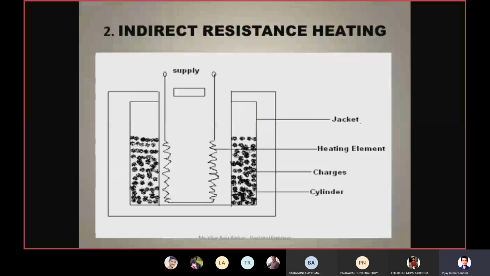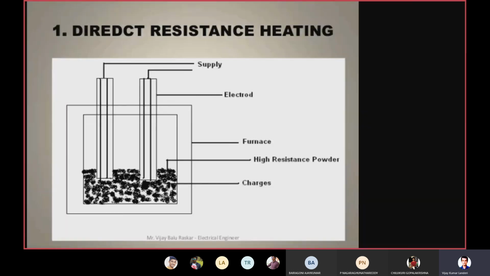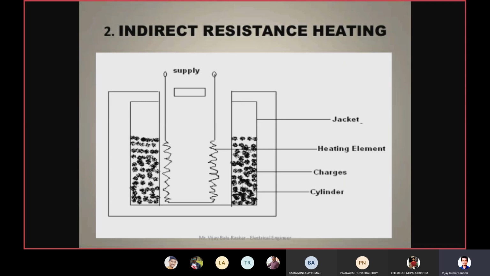Similarly, indirect resistance heating, right? So here you can observe. In the previous diagram, whichever material we need to heat, in that itself we are passing the current. But coming to this case, the heating material is somewhere else, and heat is produced somewhere else. So through that coil we are passing the electric current, and when we pass the electric current, heat is produced, and that heat is being utilized by the charges. So here there is no direct flow of current to the charges. That's why we are calling it indirect resistance heating.